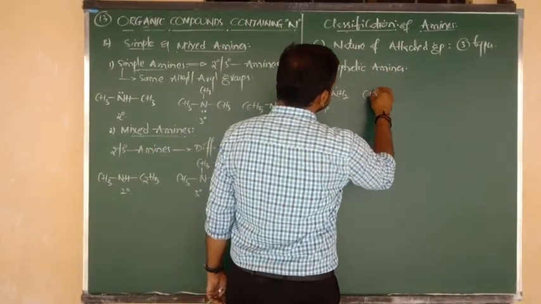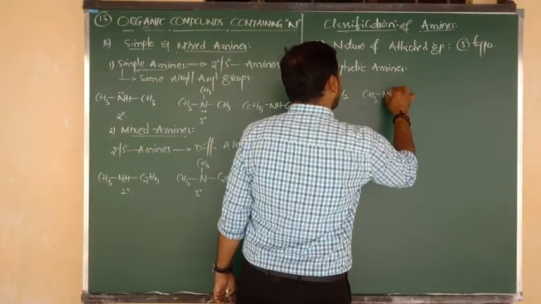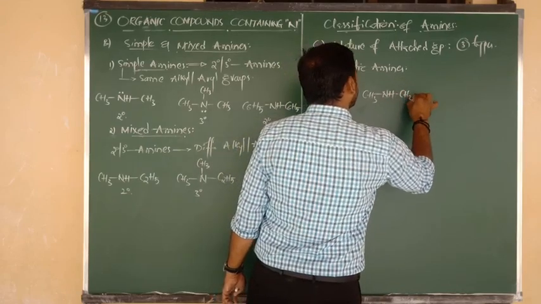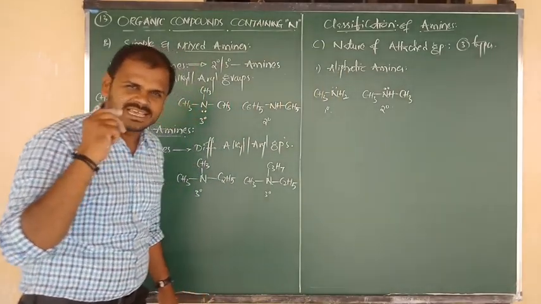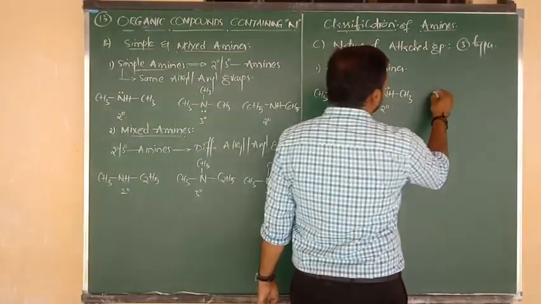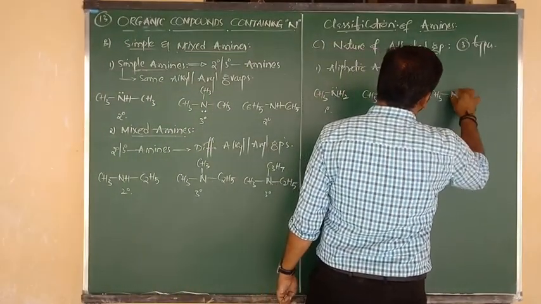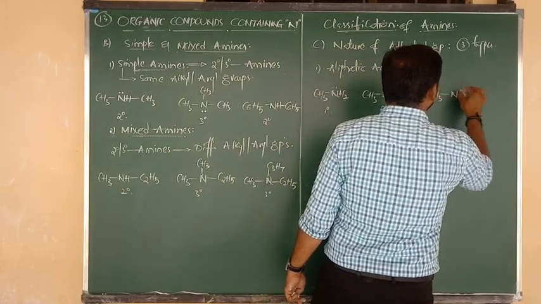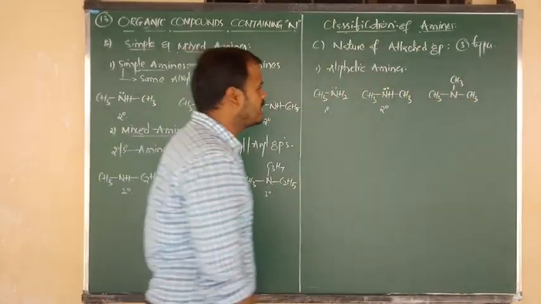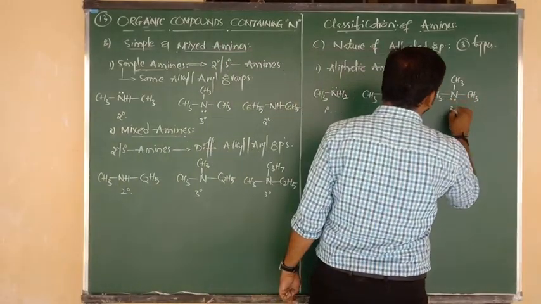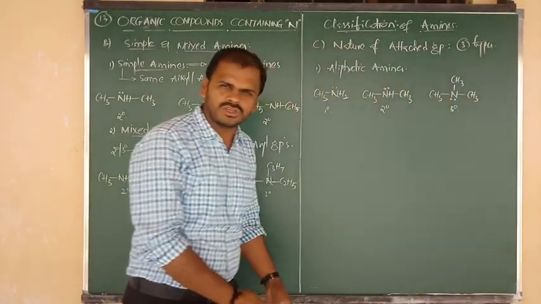Next, CH3 bonded to NH bonded to CH3. So nitrogen contains one lone pair. This one we have to say is a secondary amine. Next, nitrogen connected to three CH3. So here also nitrogen contains one lone pair, but this is nothing but a tertiary amine.